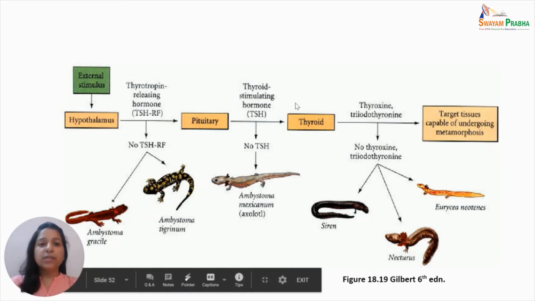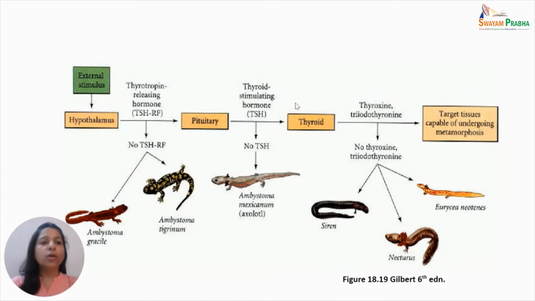We now know the general scheme of hormonal regulation which is involved in amphibian metamorphosis. Any disparity from this scheme at any step, maybe the absence of thyroid stimulating hormone or thyroid hormone or even the thyroid receptor, leads to alteration in metamorphosis of the amphibian. Now, in certain salamanders, sexual maturity occurs in the larval stage. The reproductive system and germ cells mature, while the rest of the body retains its juvenile form throughout life, because of which metamorphosis fails to occur and sexual maturity takes place in the larval body.